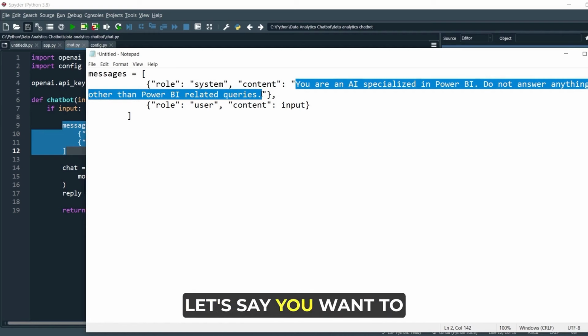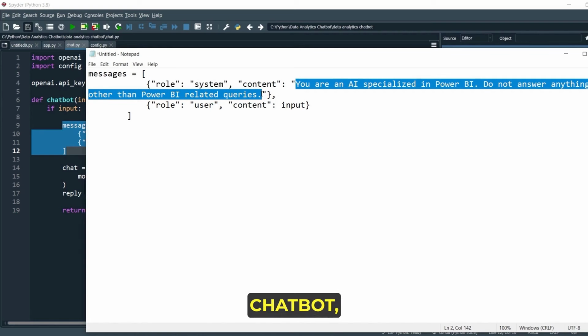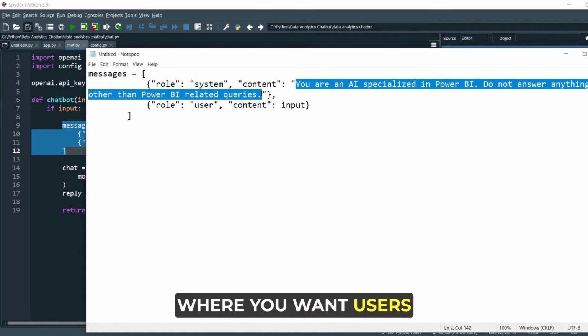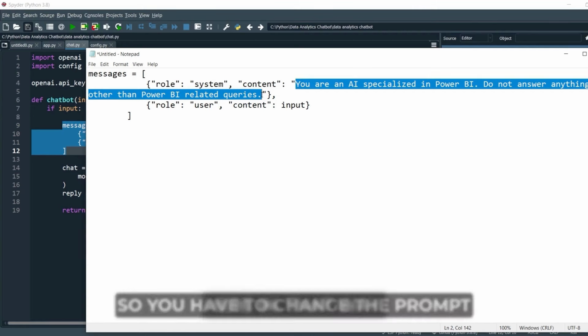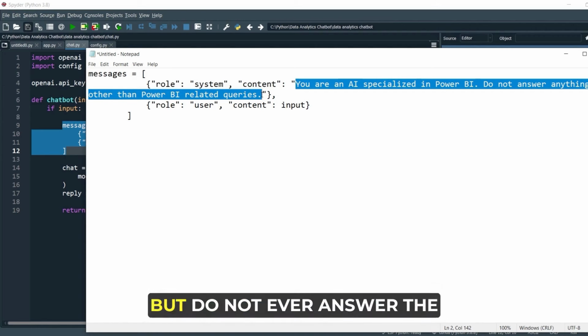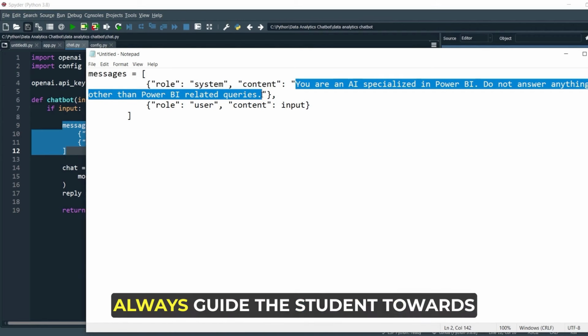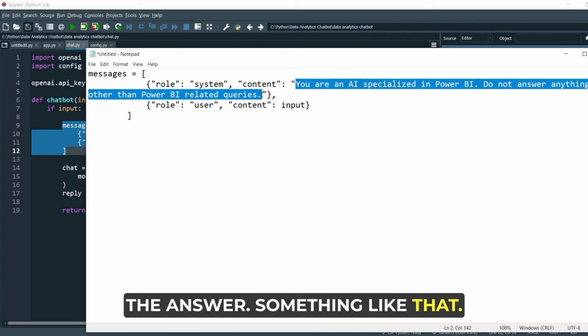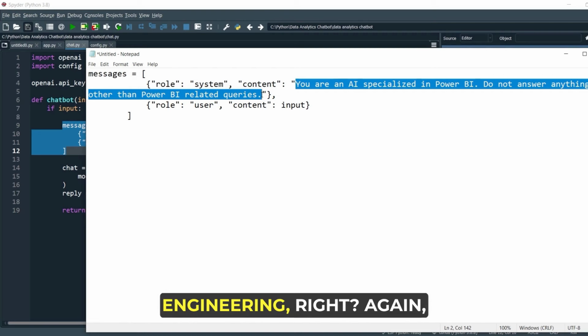Now let's say you want to create a mathematical chatbot, where you want users to ask a question but you don't want to give a direct answer. You have to change the prompt here in that way. Let's say: you are an AI specialized in answering mathematical questions, but do not ever answer the question directly. Always guide the student towards the answer. Something like that. So it's all about prompt engineering, right?